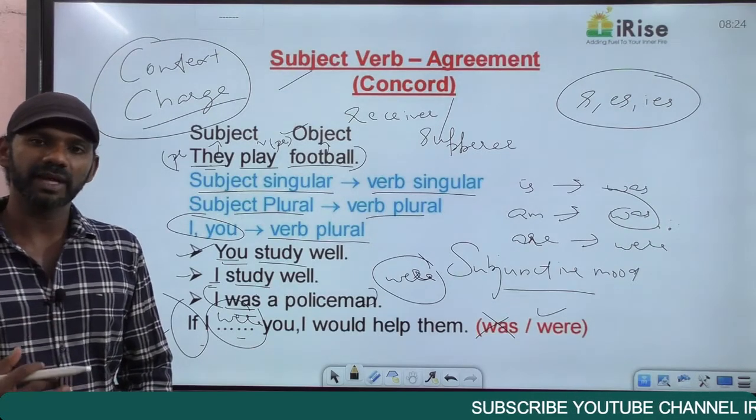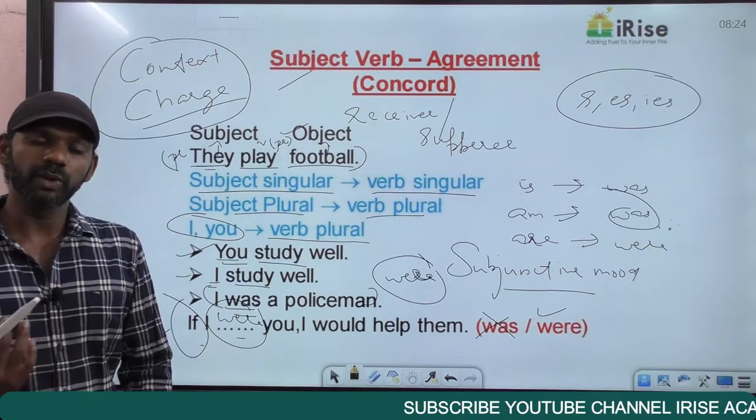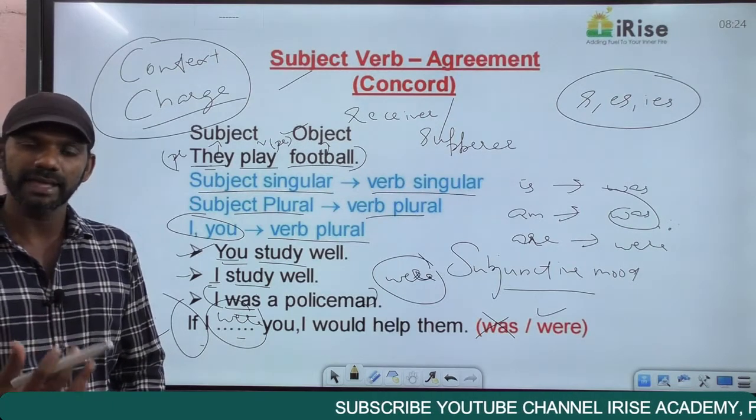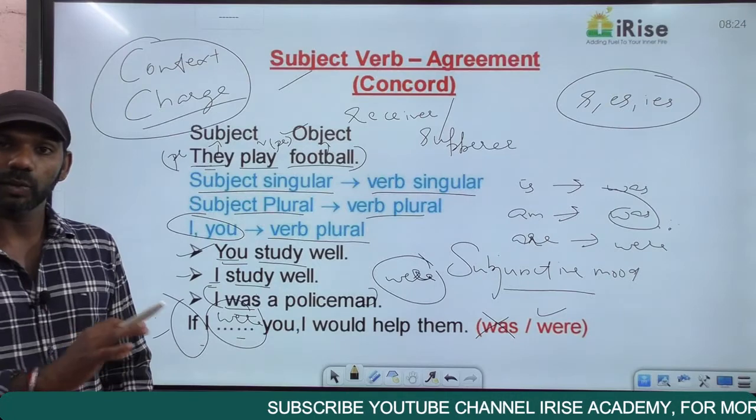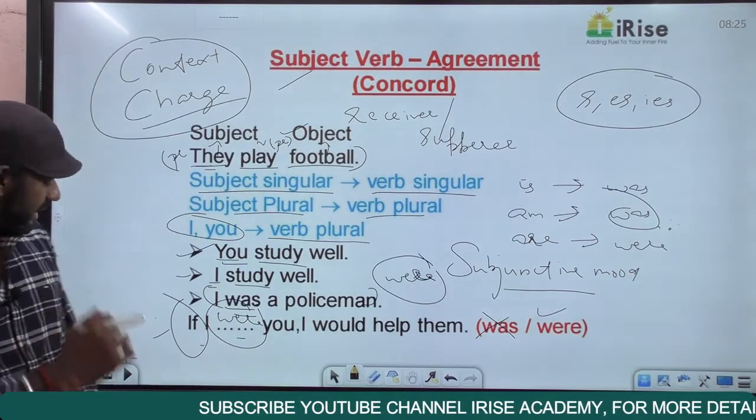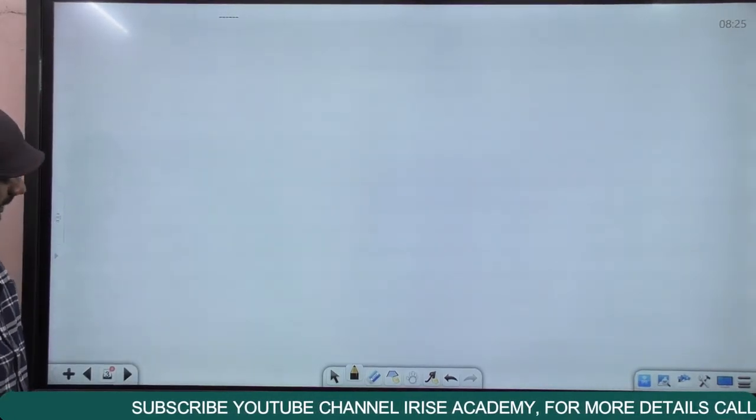So in this case we have to use were. If I were the Prime Minister of India, I would help the poor. We can use were with I only if a sentence is in the subjunctive mode. So these are some exceptions in fact.